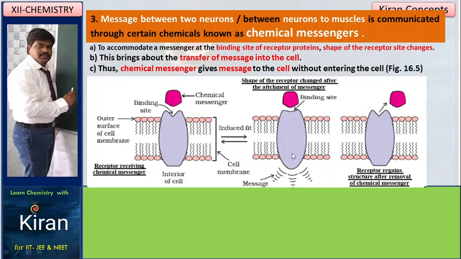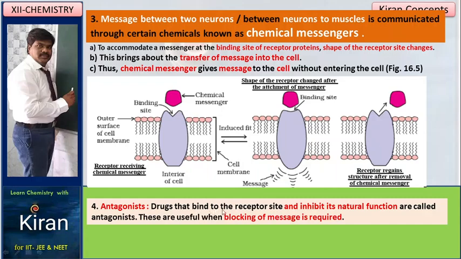After sending the message, when you remove this messenger, the shape goes back to the first shape. So in this way, the messages keep going on. The messenger comes, occupies the receptor, sends the message and gets back. And when another piece of information is given, the messenger again comes and occupies the binding site and the shape is changed. The message is sent to the entire body, and it comes out and returns to the same position. In this way, messages are transferred from one cell to another cell, or one cell to muscle, or neuron to neuron.